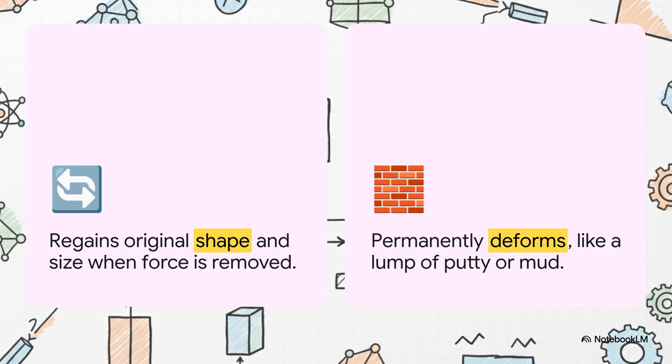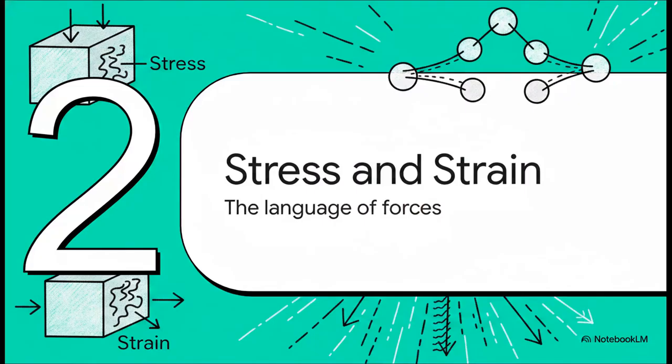But on the flip side, we have plasticity. If you apply that exact same force to a lump of putty or mud, there's absolutely no tendency for it to regain its previous shape. It just gets permanently deformed. Most of the materials used in engineering, and honestly in nature too, sit somewhere between these two concepts. And knowing exactly how they behave is quite literally a matter of life and death when we're talking about building structures.